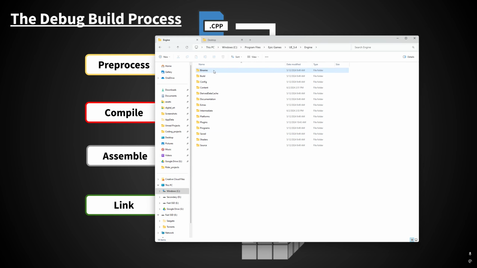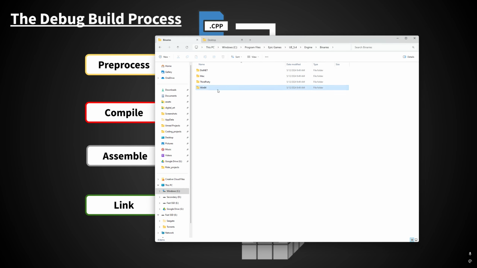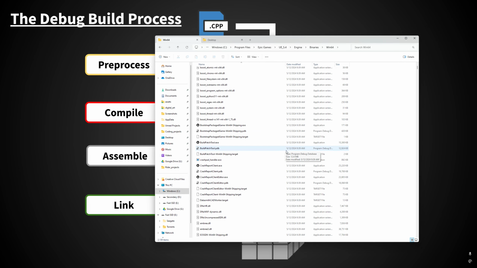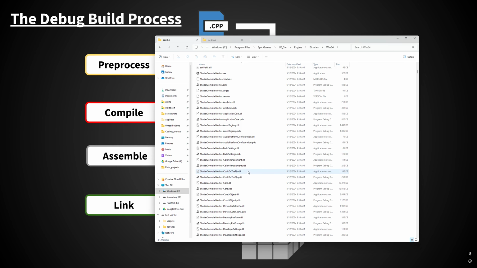So if we go into binaries and we look under Win64, you'll notice right away that for every DLL, which we now know contains source code that's used at runtime, for almost every DLL, we have a corresponding PDB file. Because we installed Unreal Engine 5.4 specifically, we get the PDB files for Unreal Engine 5.4.